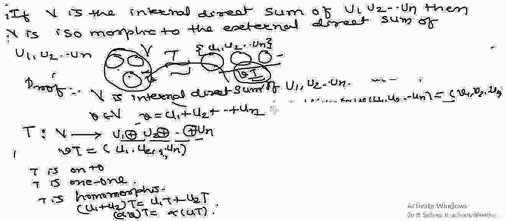Therefore, what we have taken: suppose u1 is such that T of u1 equals (w1, w2, ..., wn), and u2 is such that T of u2 equals (v1, v2, ..., vn).